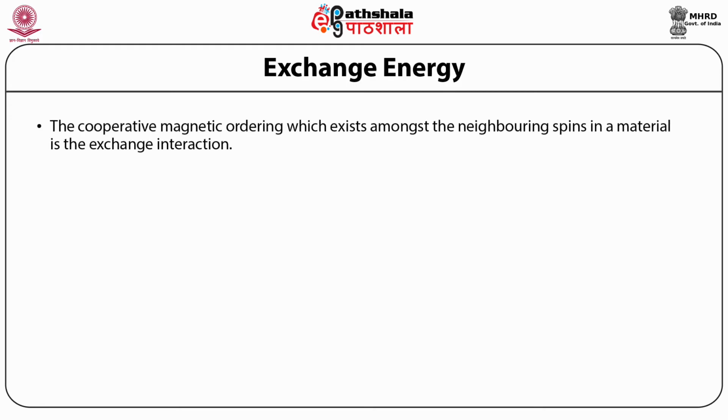The cooperative magnetic ordering which exists amongst the neighboring spins in a material is the exchange interaction.